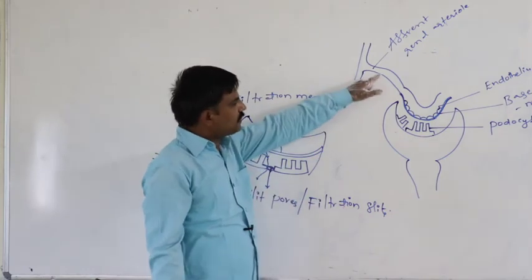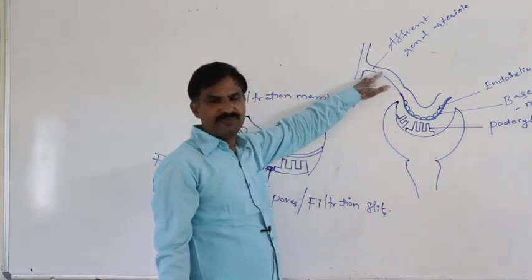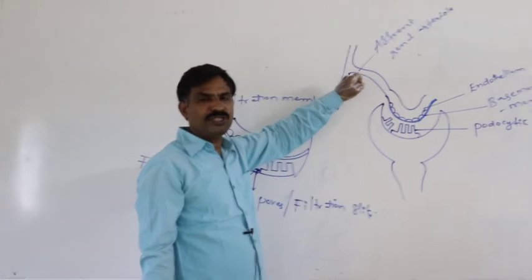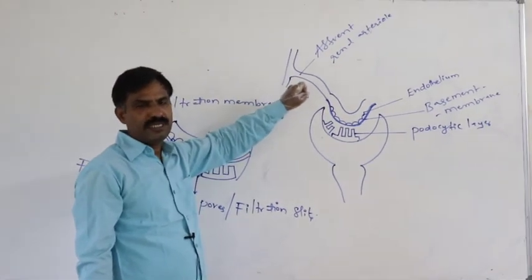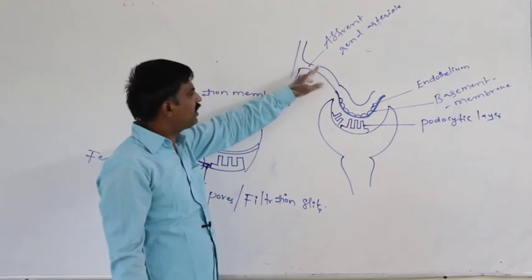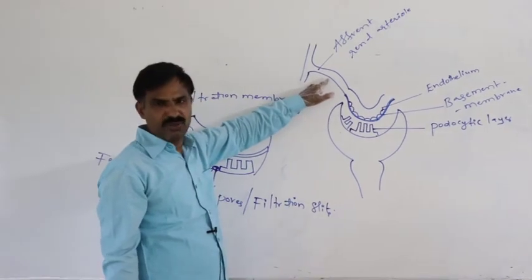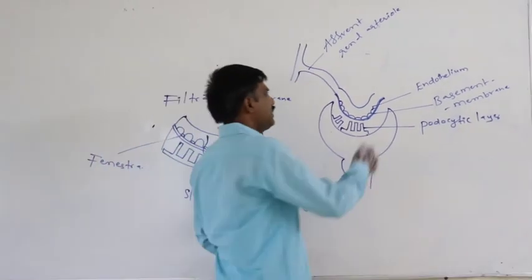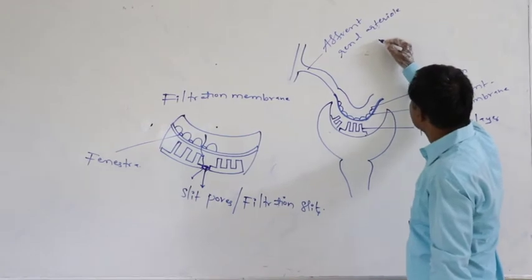While blood passes through the efferent renal arteriole, how much pressure is exerted by the blood on the wall of the efferent renal arteriole? 60 mmHg.